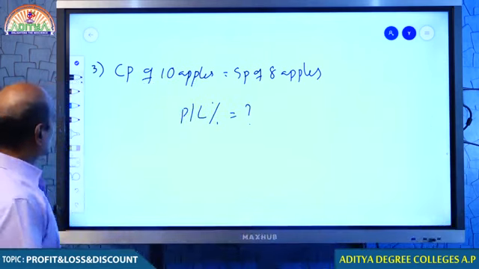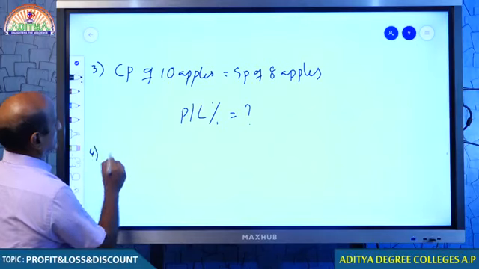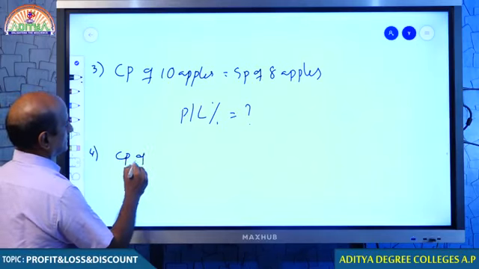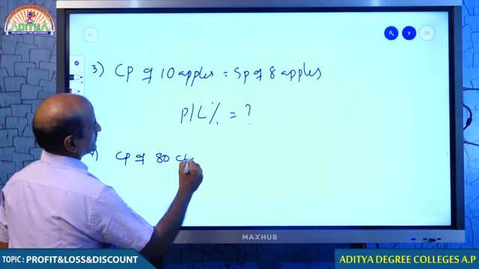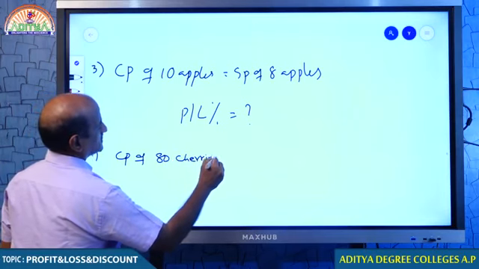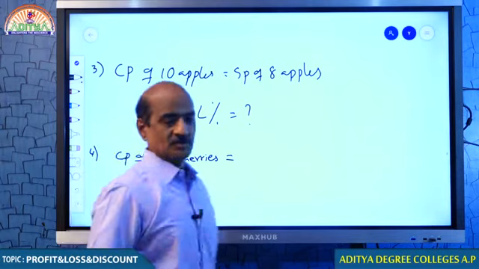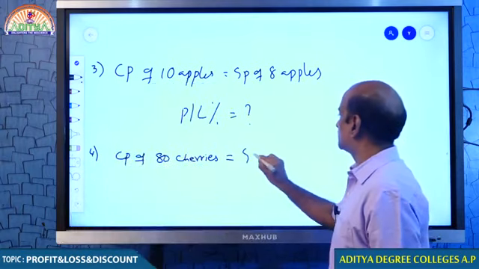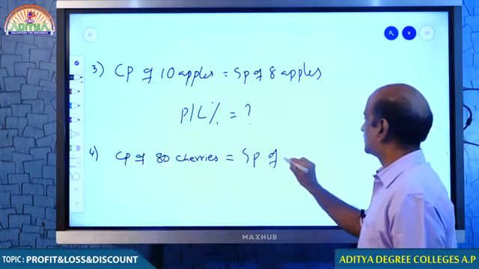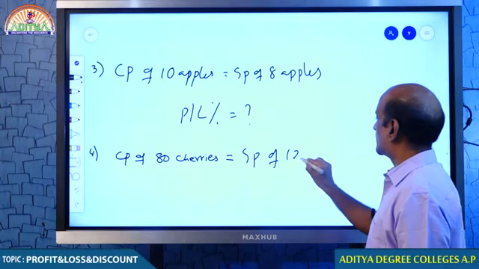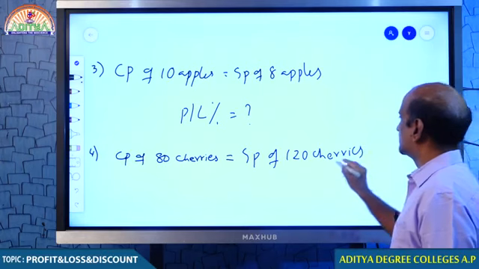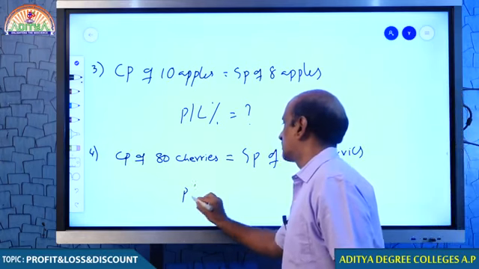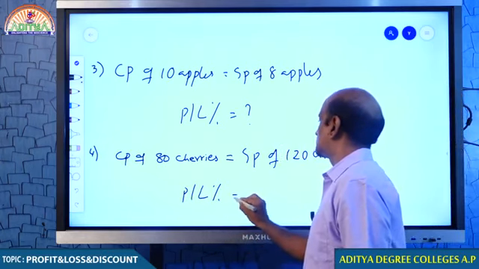Okay. Now, come to question number 4. One more question. Let me suppose that the cost price of 80 cherries is equal to the selling price of 120 cherries. You must explain to me whether he is getting any profit or loss. If that is so, how much must he be getting?